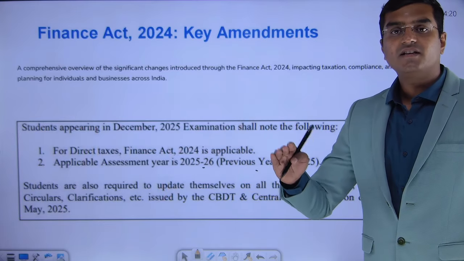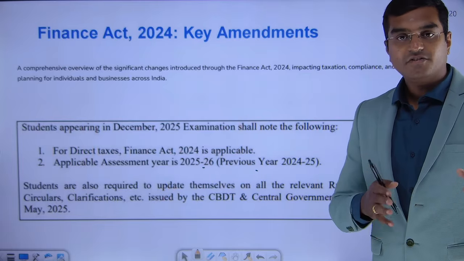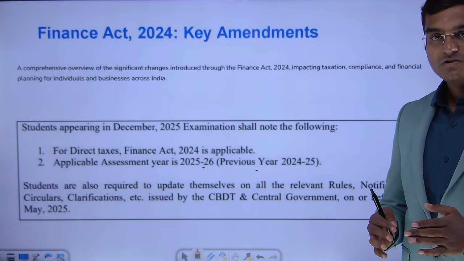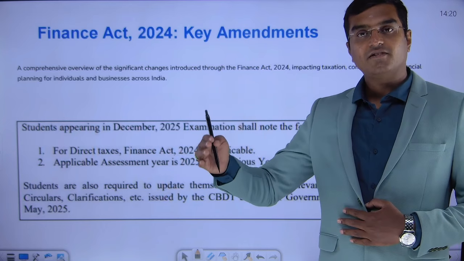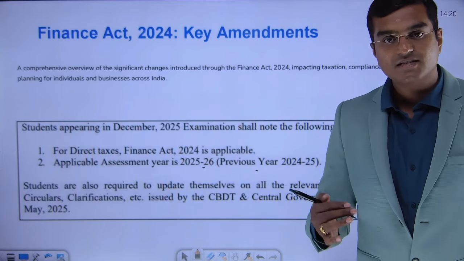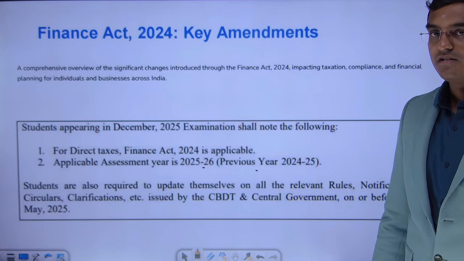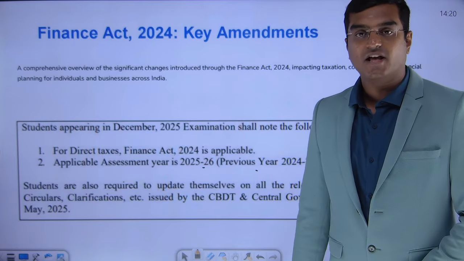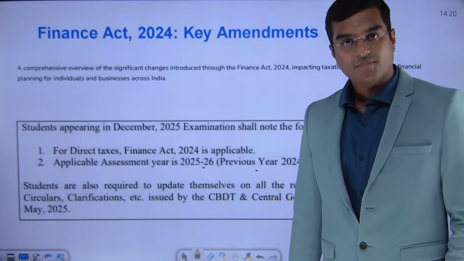Assessment year 2025-2026, previous year 2024-2025. So for assessment year 2025-2026, whatever relevant provisions that are applicable will only be coming for your examination. That is how this presentation has been made. If you are thorough with this, it's more than enough for your amendments.